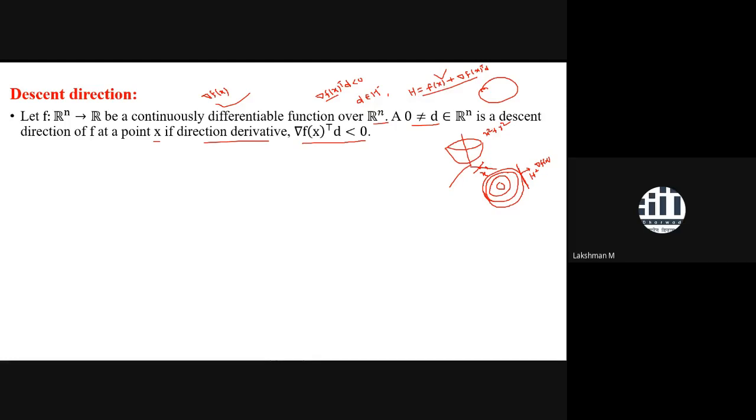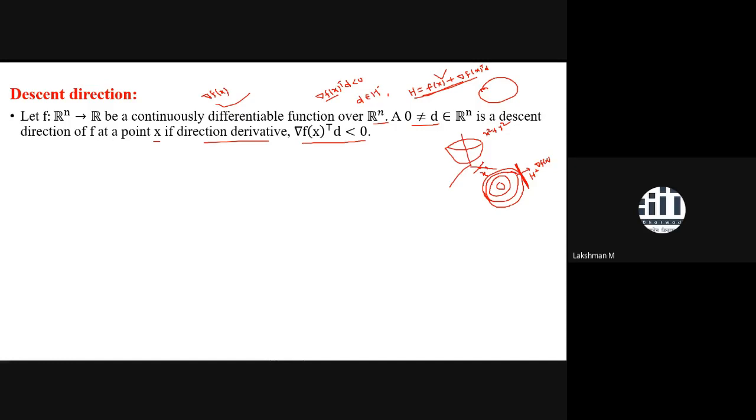The projection of this hyperplane in the domain plane would be your tangent line, because it is a tangent on the surface. But when you project on the domain, the tangent plane will define a line, a tangent line. So this tangent line is your hyperplane, and your direction d will come this side. So all these are directions of descent.